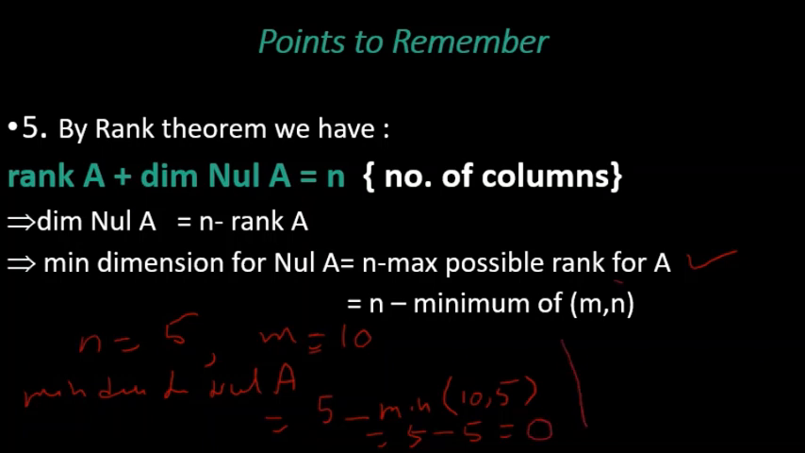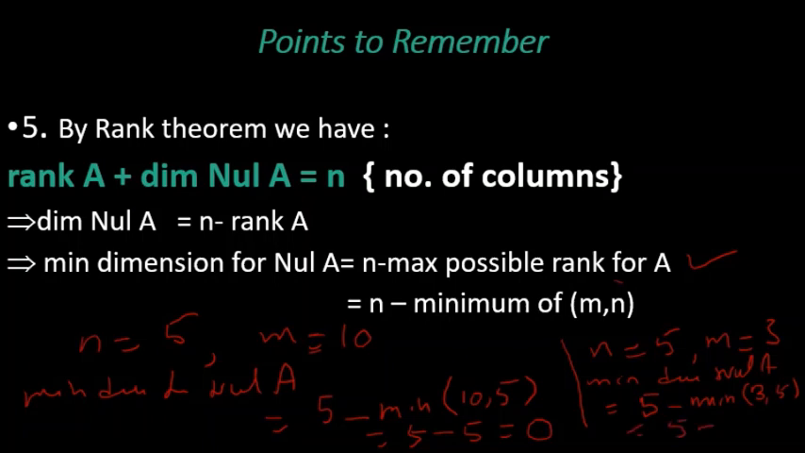Suppose I change this. n is equal to 5 and m is equal to 3. Then what is minimum dimension for null A then? Minimum dimension for null A is equal to total number of columns 5 minus minimum of 3 comma 5, which is 3, so 5 minus 3 is 2.